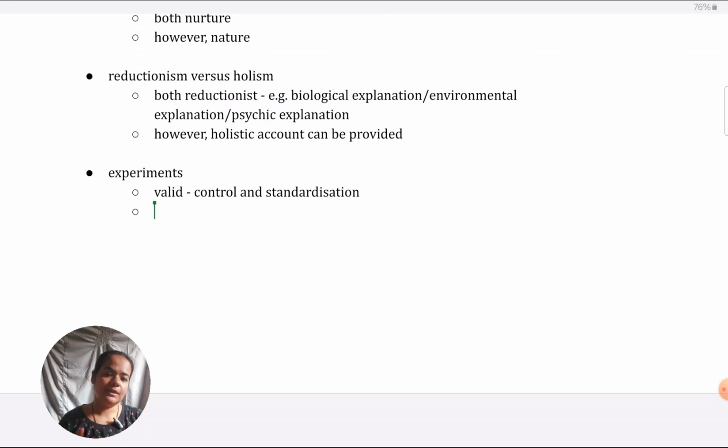You could also take weaknesses of experiments. The experiments that have been done in this area have been natural experiments. They've been only correlational, like evidence has emerged from them. They've not been able to establish cause-effect relationships. For example, Seligman's study is often criticized for not being able to establish that pessimistic attribution style is the reason for depression.